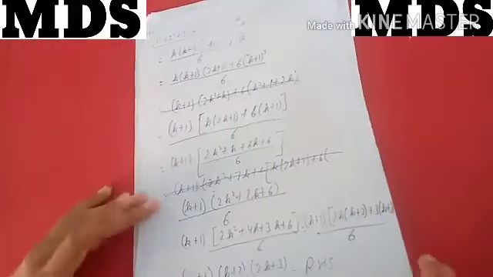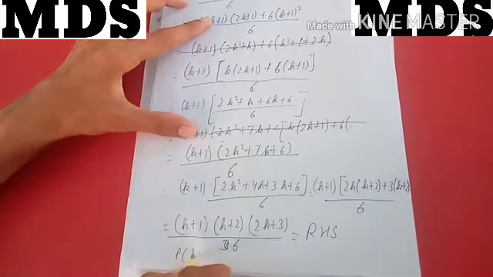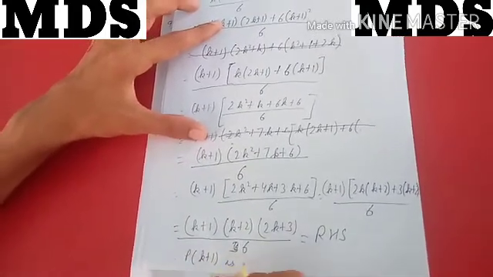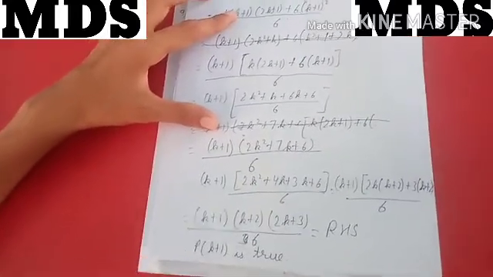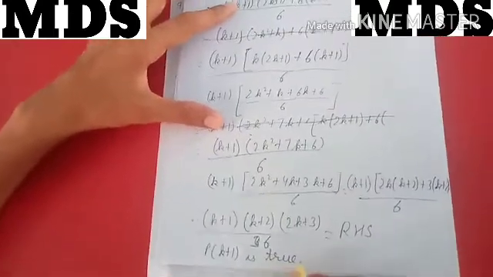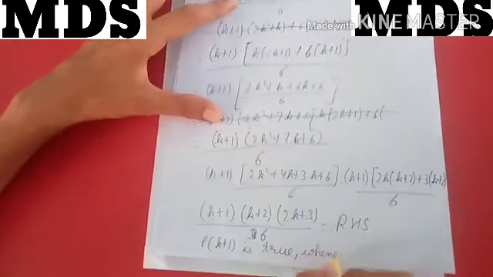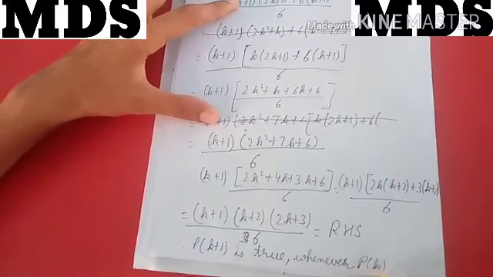Now it is true for k plus 1. Therefore, P of k plus 1 is true whenever P of k is true.